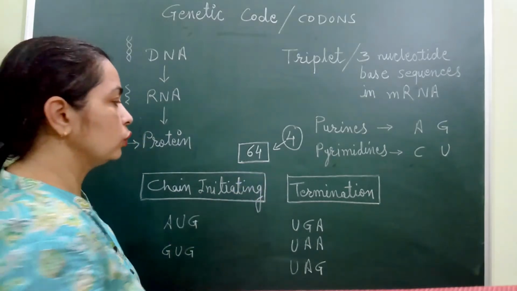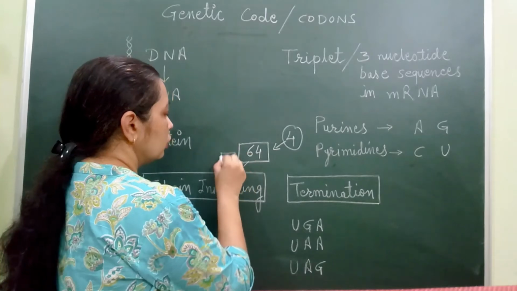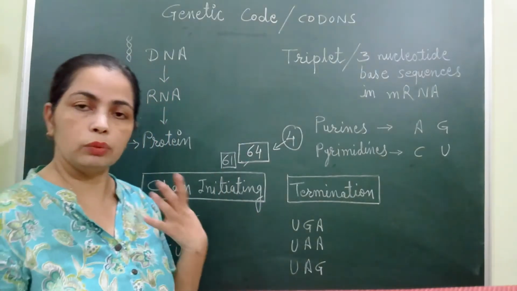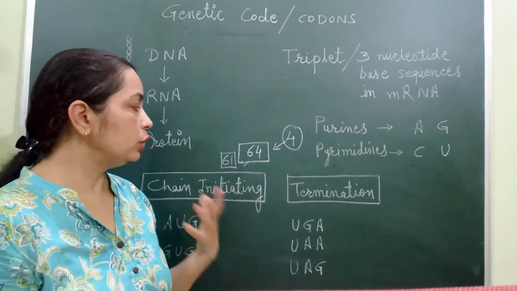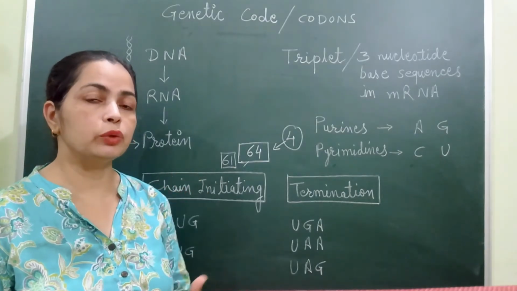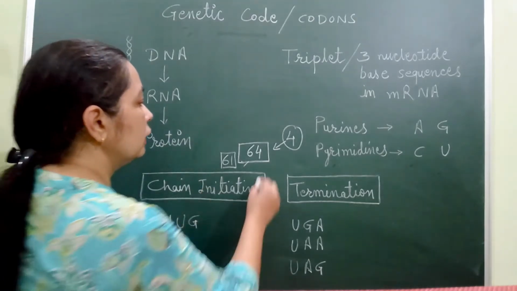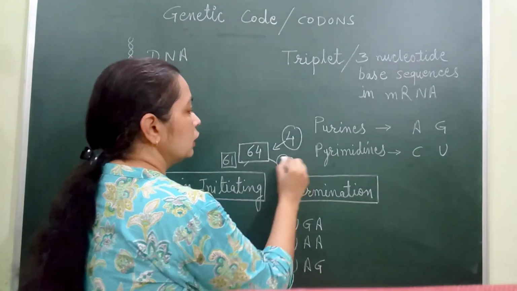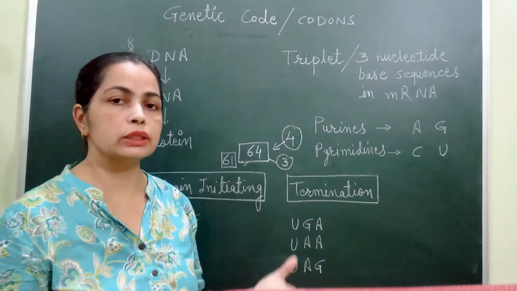Among these 64, 61 codons have the major role in protein synthesis. They are used for the 20 amino acids reported so far, while the remaining 3 codons do not have any function in protein synthesis.